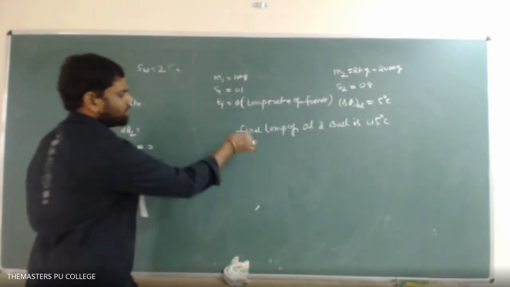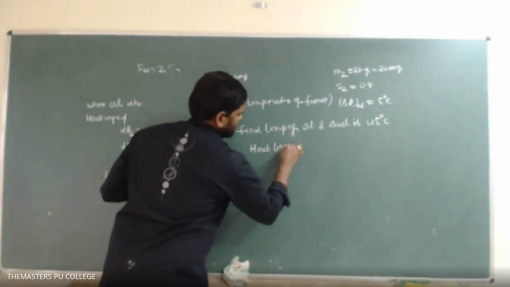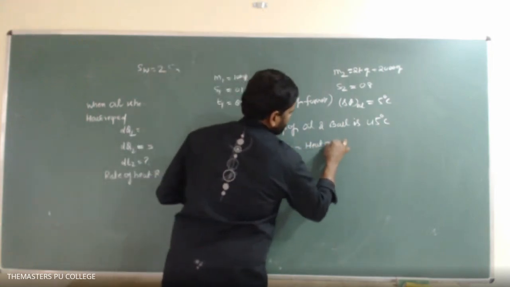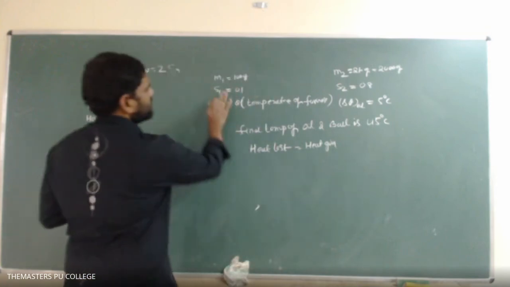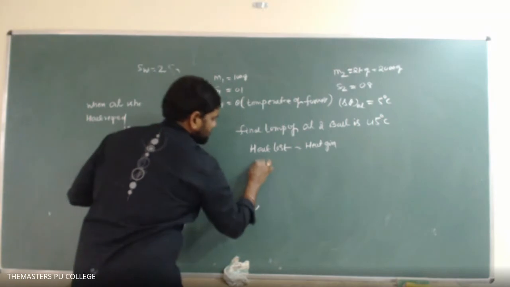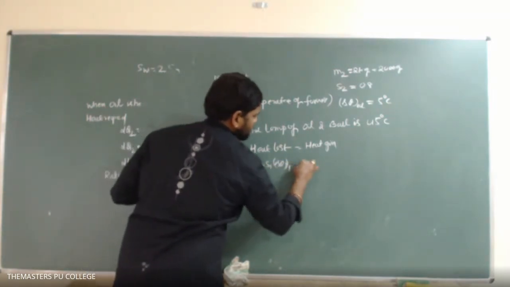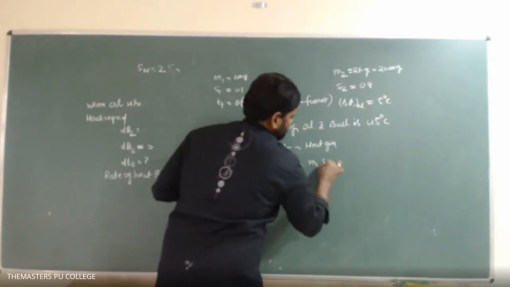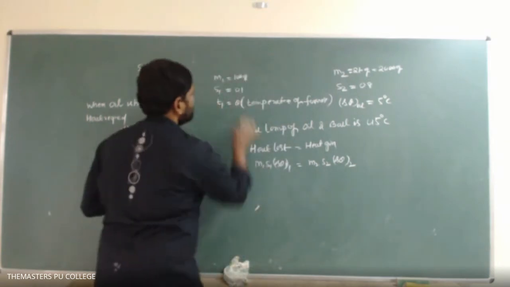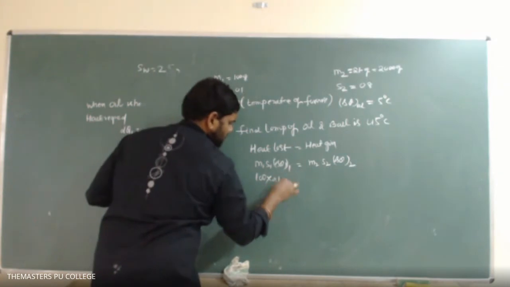Now in this case, use the same principle: heat lost equals heat gained. Heat lost by this copper ball is nothing but heat gained by this oil. So M1 S1 delta theta1 equals M2 S2 delta theta2. M1 is 100 into 0.1.